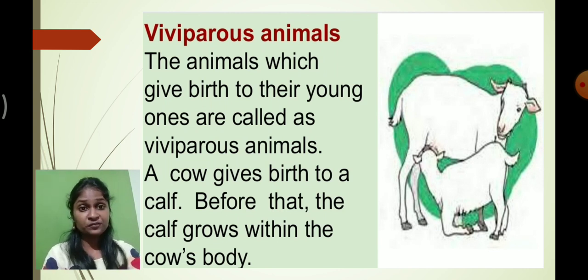Now you understood the difference between oviparous and viviparous animals.